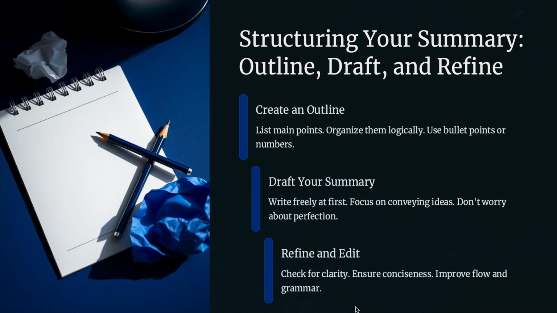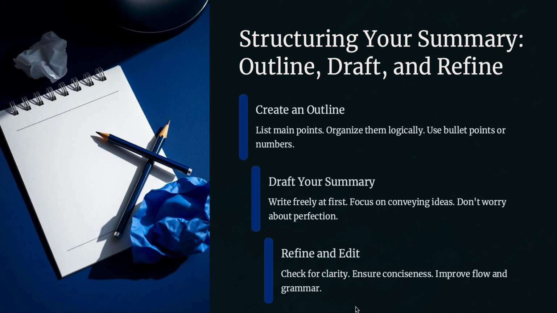Once you have gathered your points and opinions, it's time to structure your summary. First, create an outline. List the main points in a logical order using bullet points or numbers. Then draft your summary. Don't aim for perfection right away. Focus on clearly conveying the ideas and the clarity of your ideas as well.